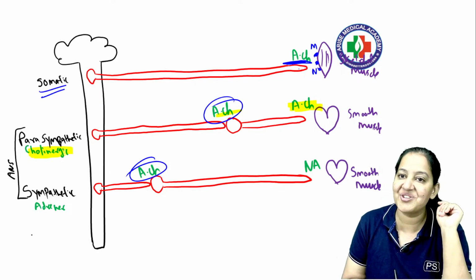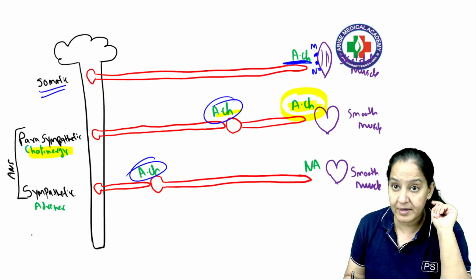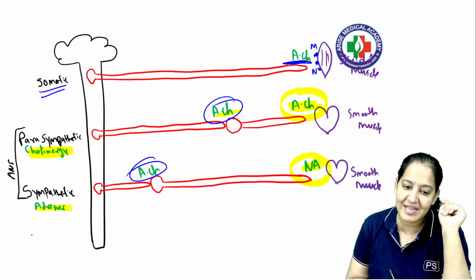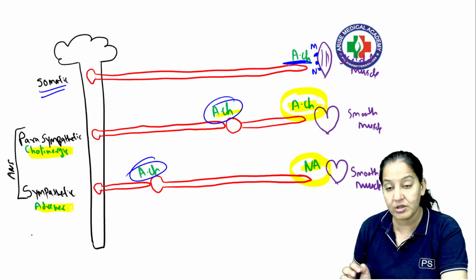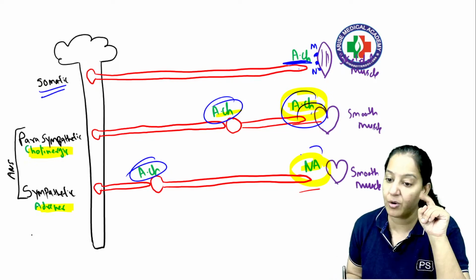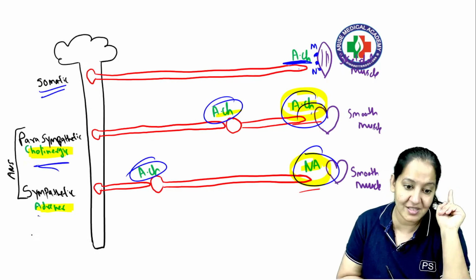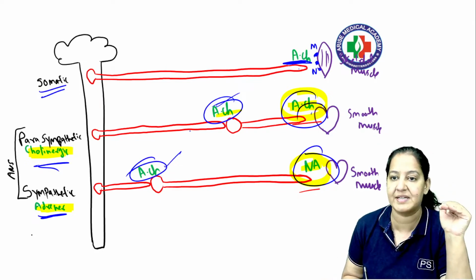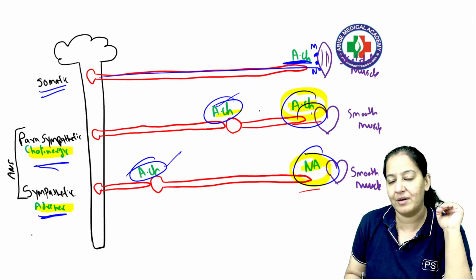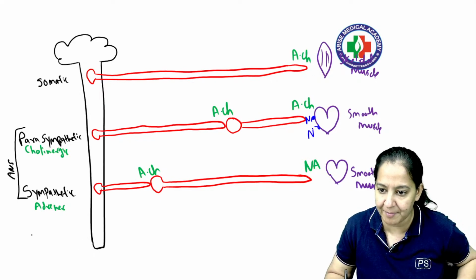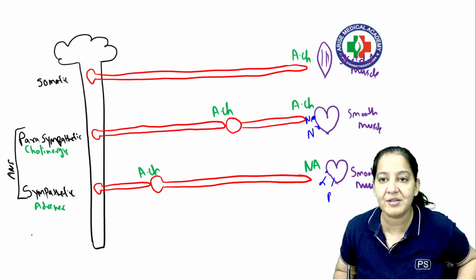That's why it is known as cholinergic system. The postganglion in sympathetic is noradrenaline. That's why it is known as adrenergic system. So based on the postganglion neurotransmitter, acetylcholine or noradrenaline, we named them cholinergic system and adrenergic system. Preganglion is always acetylcholine. At the junction, it's always acetylcholine. In somatic, always acetylcholine. Now the receptors are also different. Here muscarinic and nicotinic receptors are present and here alpha and beta receptors are present.